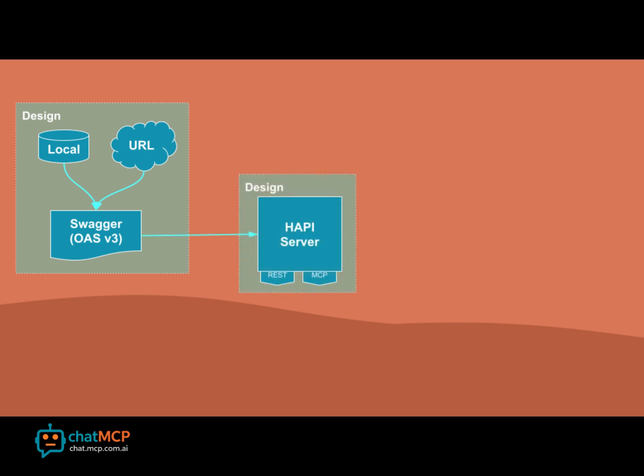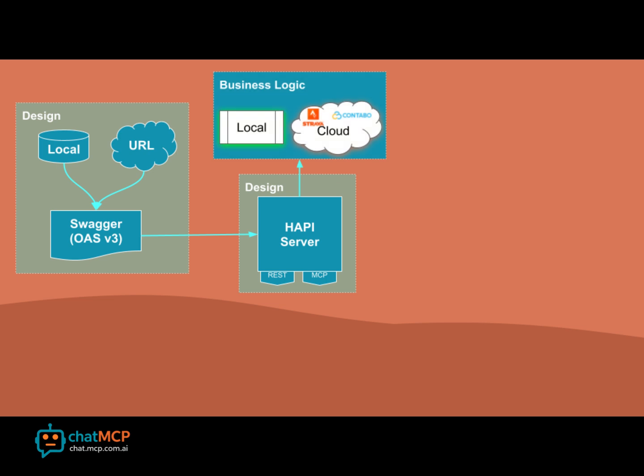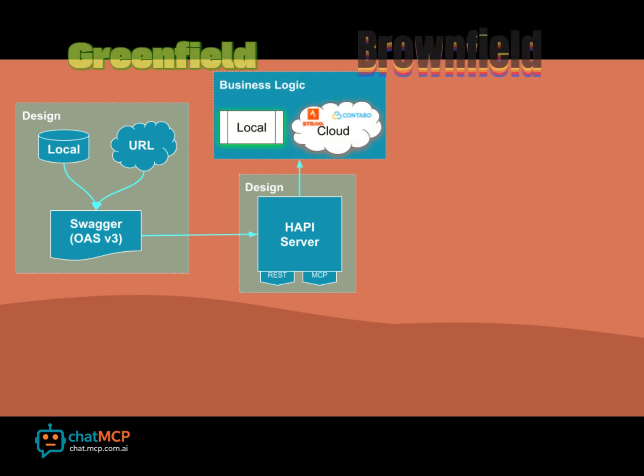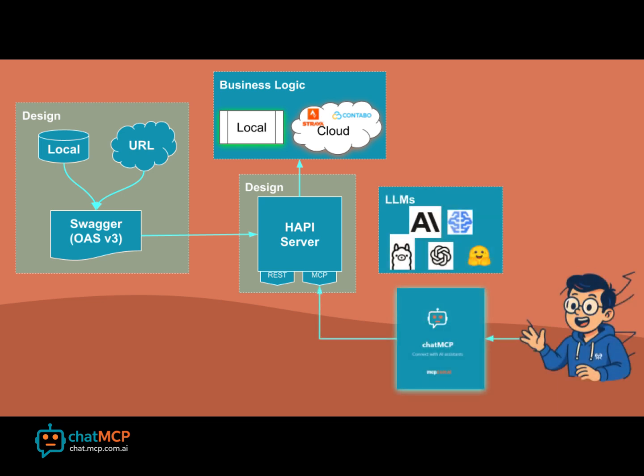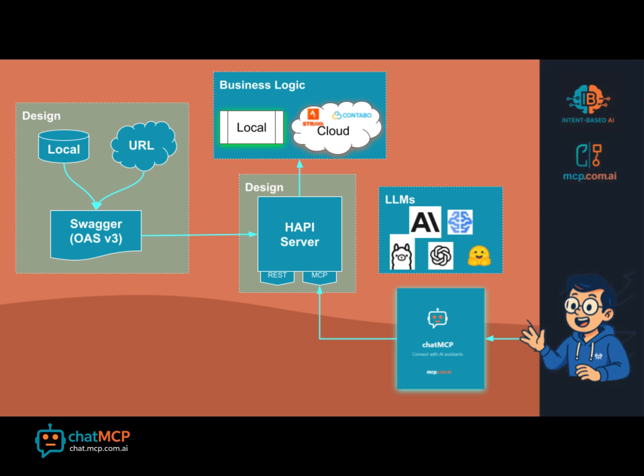With that, you can start a server providing a RESTful API or MCP interface, consuming business logic locally for greenfield scenarios where you implement that logic, or for brownfield scenarios, consuming the actual production server in the cloud. With that, a human can chat with your MCP server and consume backend services through LLMs. You can use the LLM that best adapts to your use case.